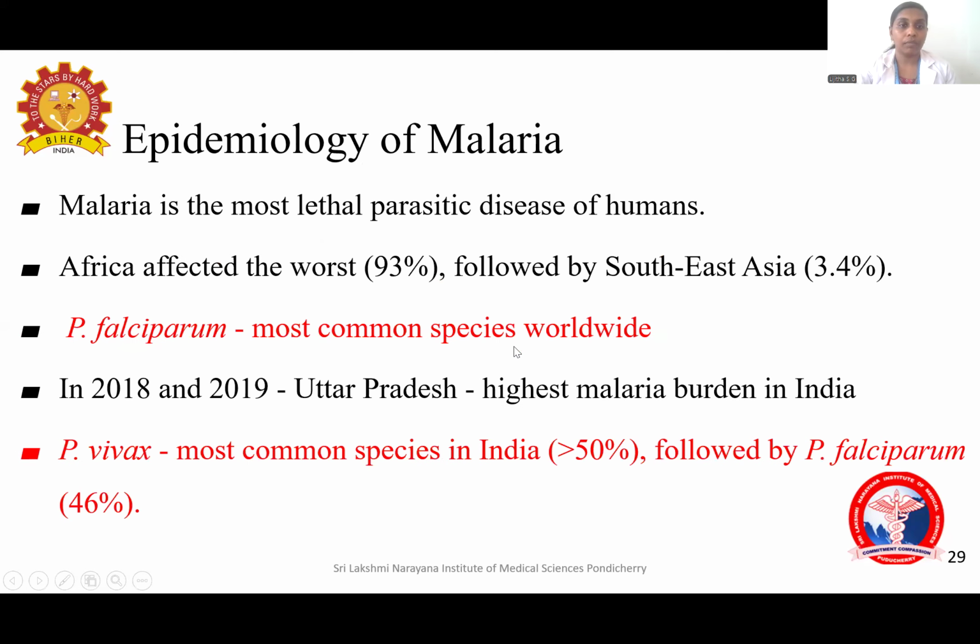Now, the epidemiology of malaria. Malaria is the most lethal parasitic disease of humans. And the most commonly affected area is Africa, followed by Southeast Asian regions. And worldwide, Plasmodium falciparum is the most common species. Considering India, according to the 2018 and 2019 statistics, Uttar Pradesh had the highest malaria burden. And the species most commonly seen was Plasmodium vivax, more than 50% of cases, followed by Plasmodium falciparum, 46% of the cases.